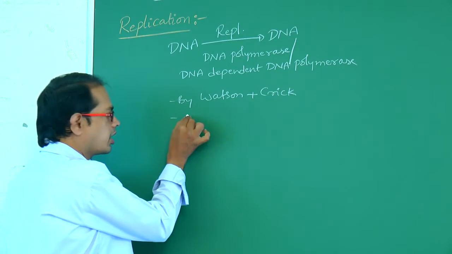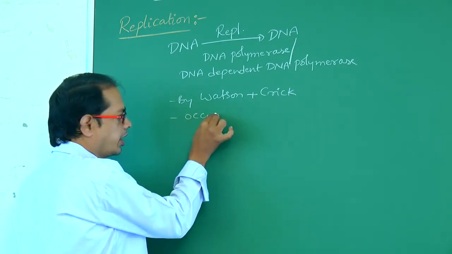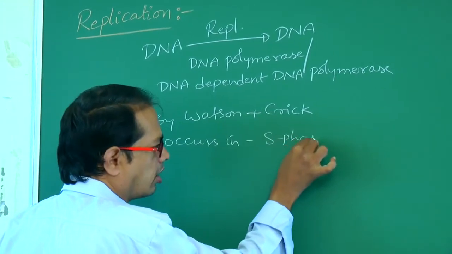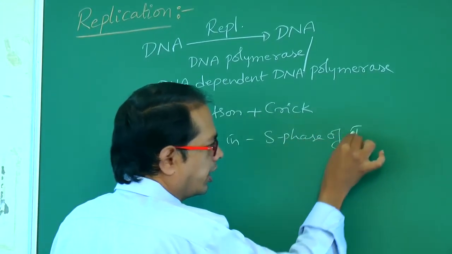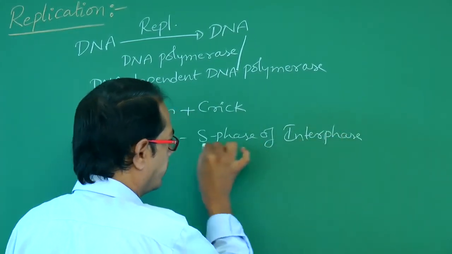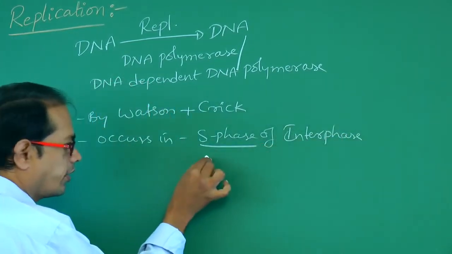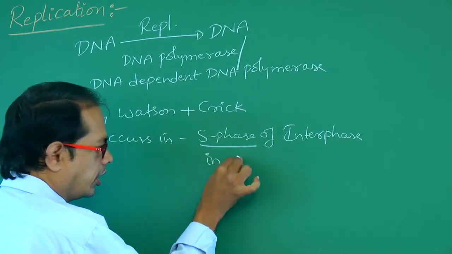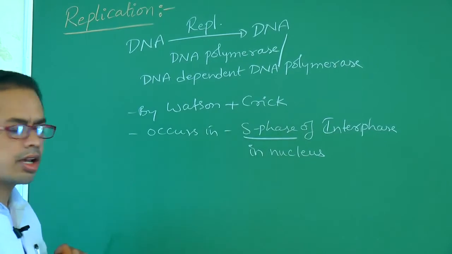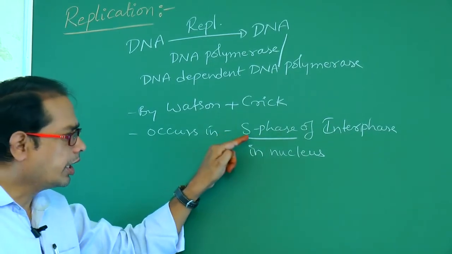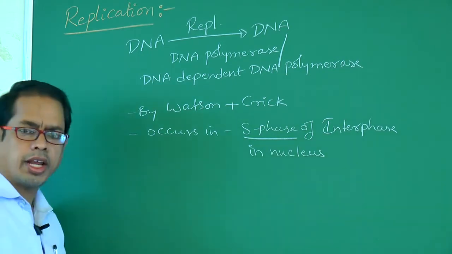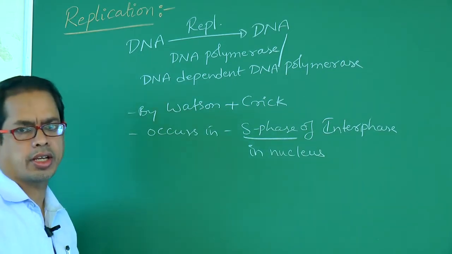This replication occurs in S phase of interphase in the nucleus. Replication of DNA occurs in S phase of interphase, right? In prokaryotes also this replication occurs.